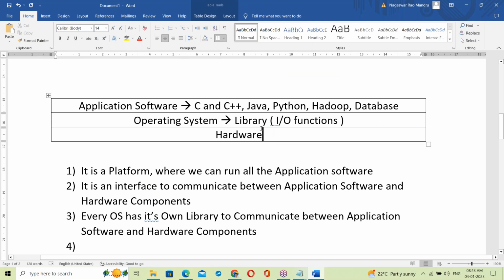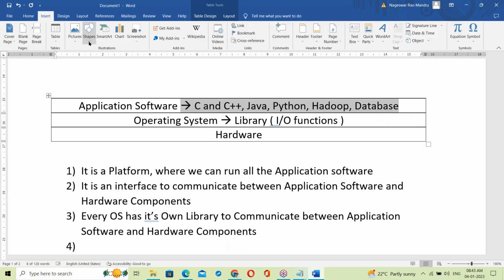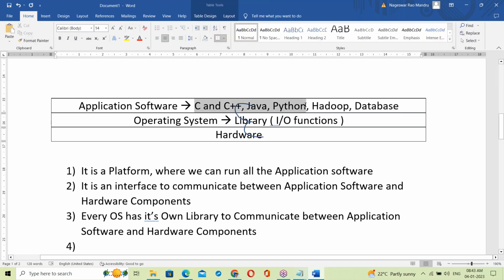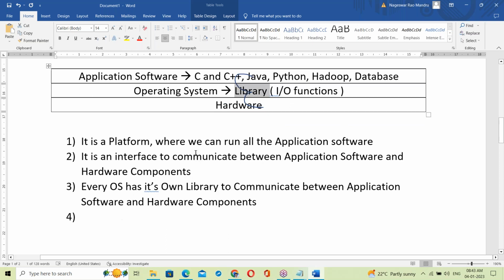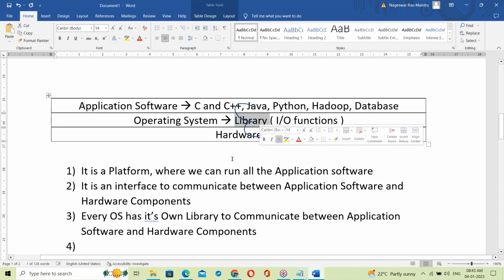See, these programs, maybe C, C++, Java, Python, all the programs, first of all link with the OS library. After linking with the OS library, execution starts at runtime, communicating with hardware components. Before starting any program, first of all, it links with the OS library.